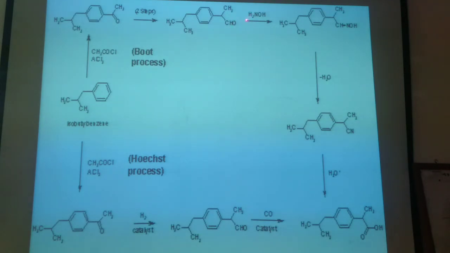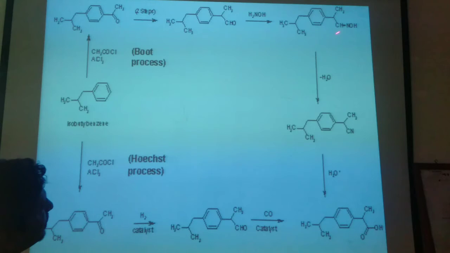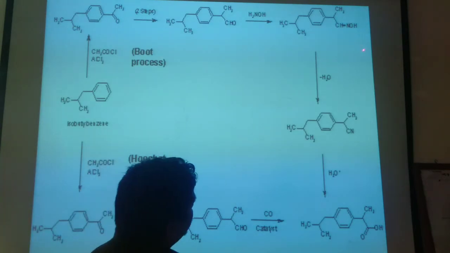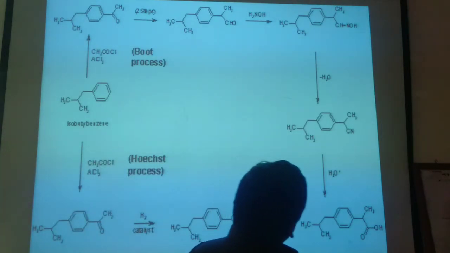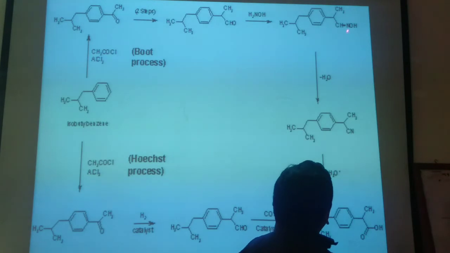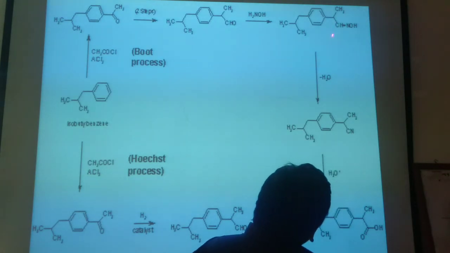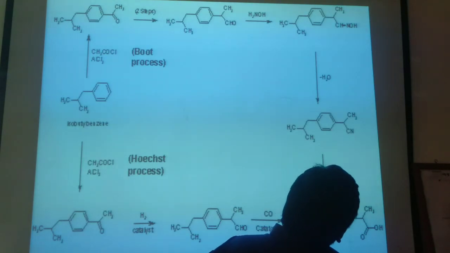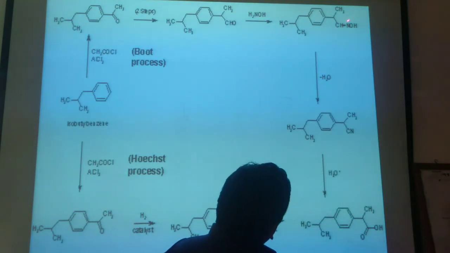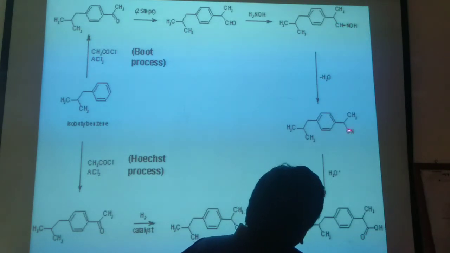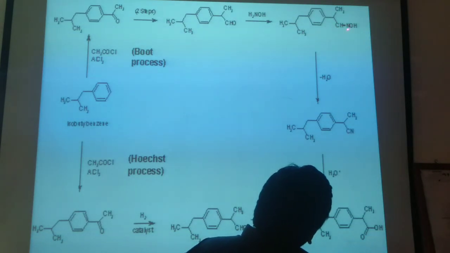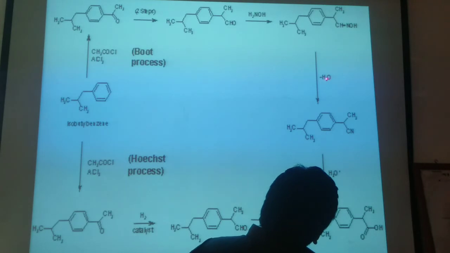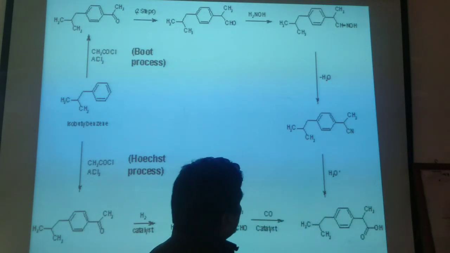H2O, water will be removed as a byproduct, and NOH will get attached, that is NOH. On further dehydroxylation, on heating, that HOH will be removed. Another water molecule will be removed and a C triple bond N will be formed, C and N. That OH and H will be removed as a water molecule, so CN.